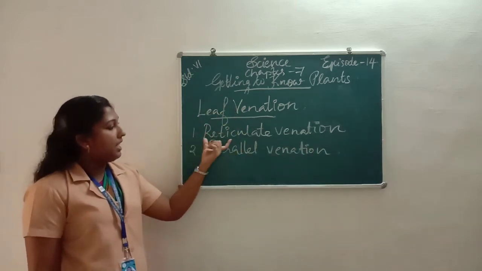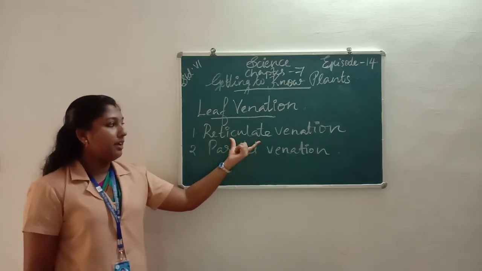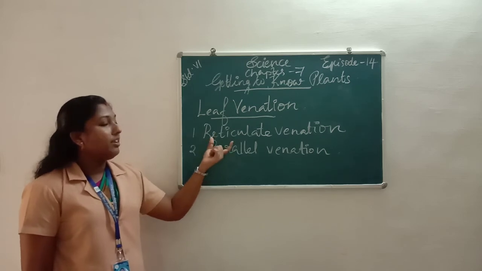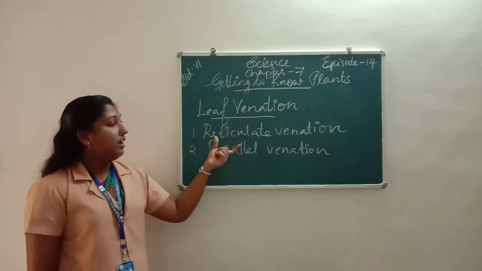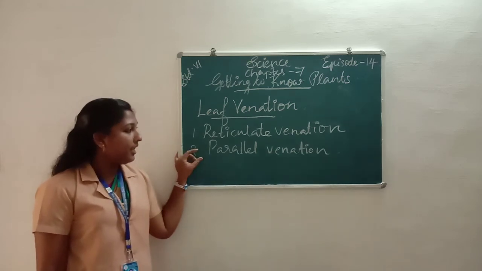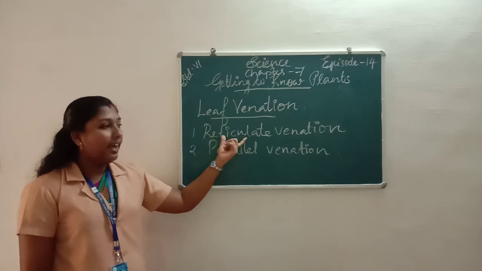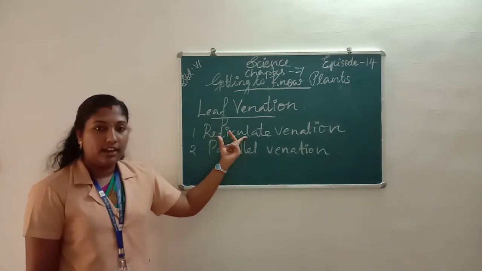Reticulate venation means the veins we can see on a leaf from the midrib, a network of tube-like structures from either side of the midrib. That venation is called reticulate venation.